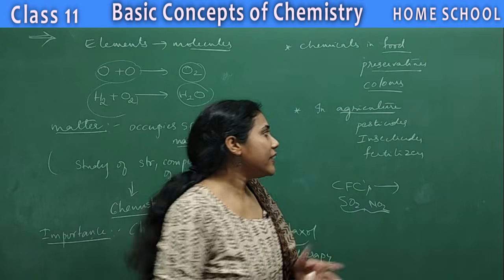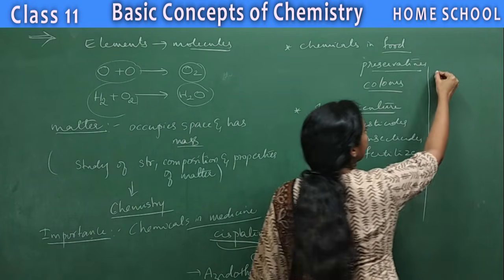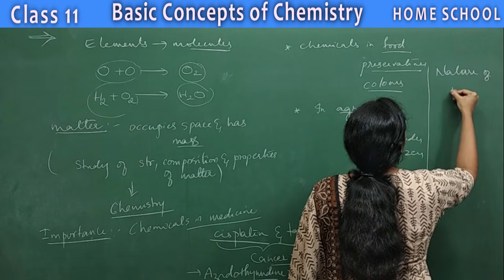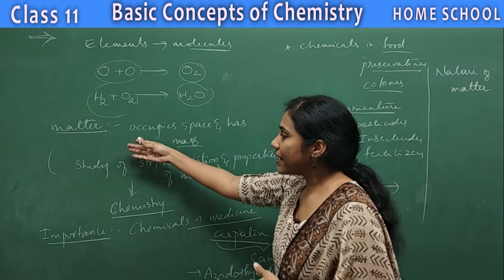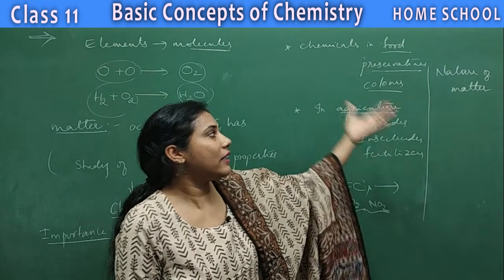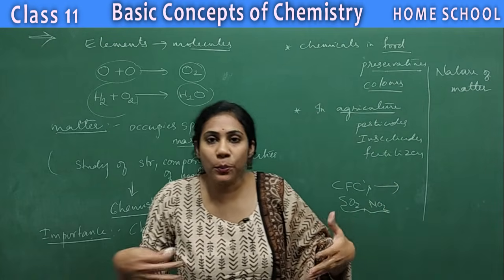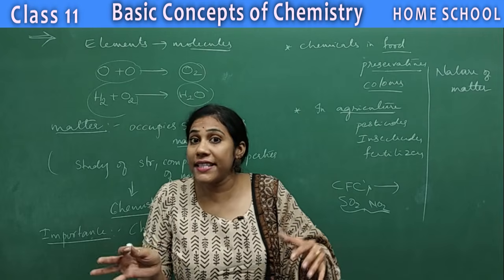And now, without wasting much time, let me move on to the next concept, that is the nature of matter, because chemistry is all about the study of matter, isn't it? So let us see what the different types of matter are. Matter can be classified into many types, and let us see what those types are and what their nature is.